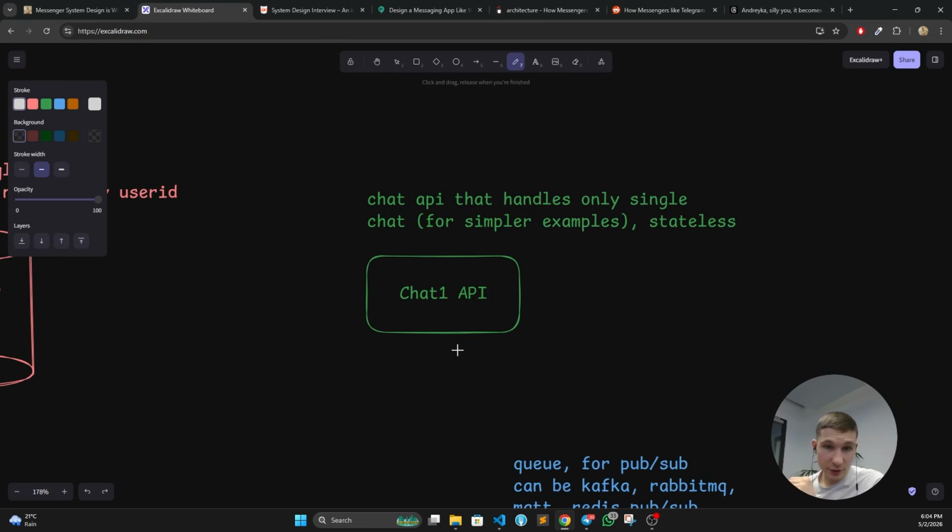Why? Because it will be easier to calculate the load and to actually show you the bottleneck. Second thing, it is fully decoupled from our system. It is separate, it is stateless. We don't need to care about its scale because it's trivially scaled by replication.